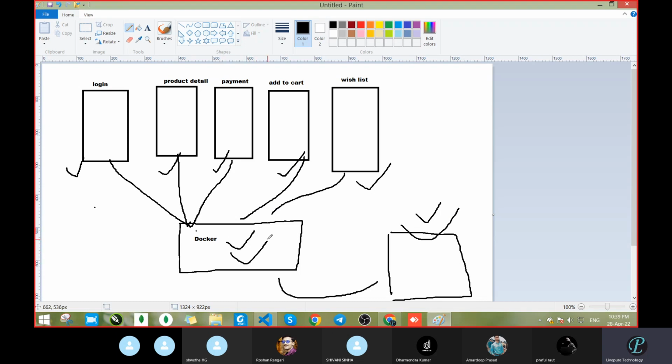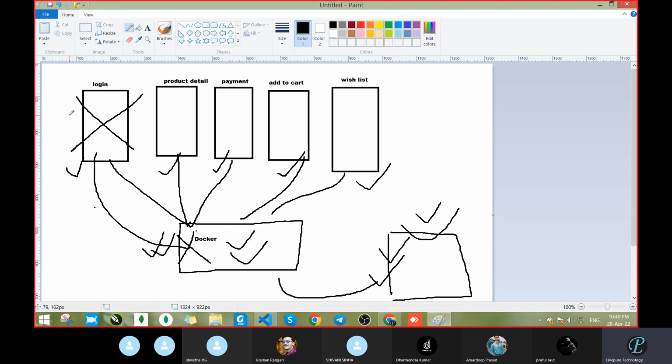What is the benefit? Suppose tomorrow your login page is not working, just this page. Suppose some bugs came, the complete website is not going to shut down. From the Docker, what you will do? You will remove this section only. You will unregister this section, and your complete website will work.